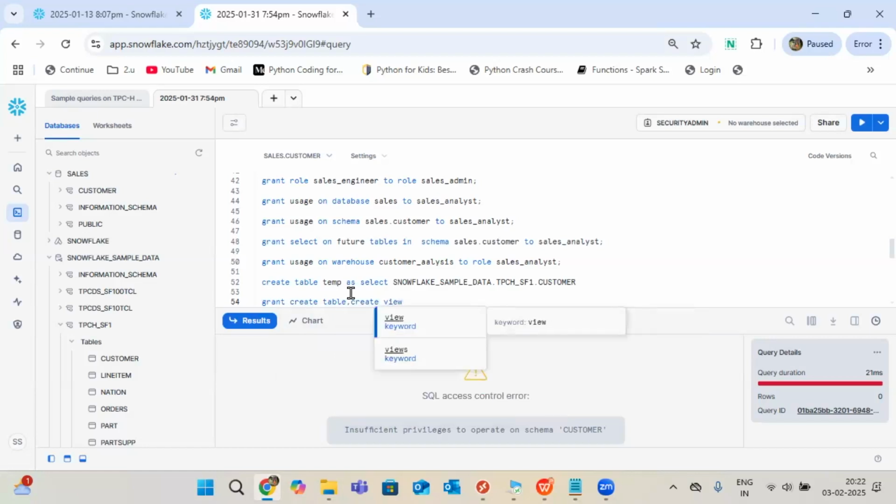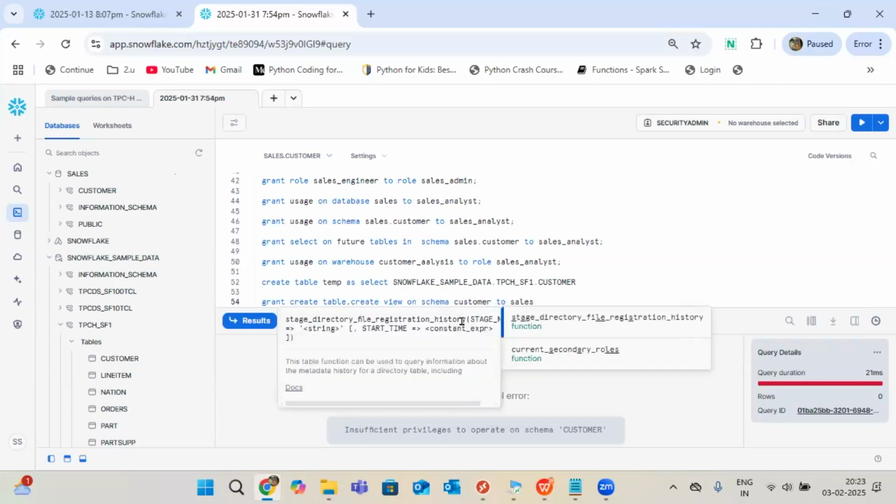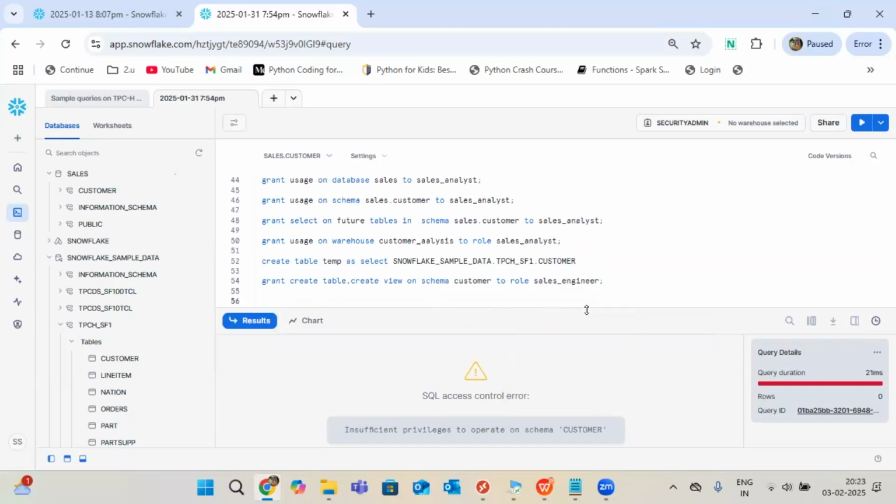For these two, I'm giving privileges on customer schema level to the role sales engineer. Sorry, I didn't mention the keyword role here. Okay, this is one.